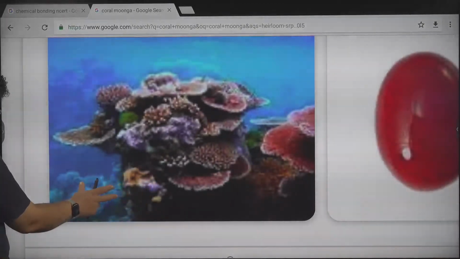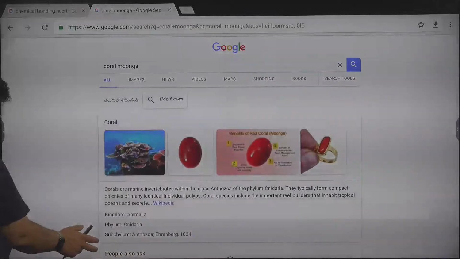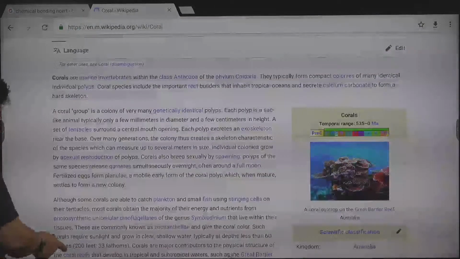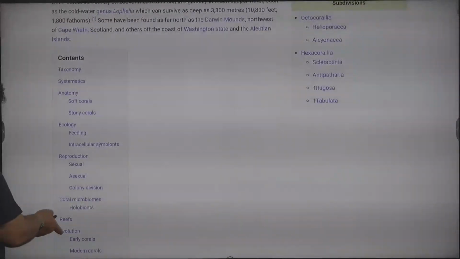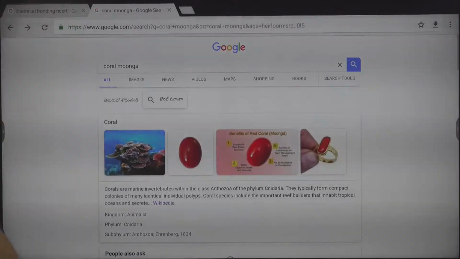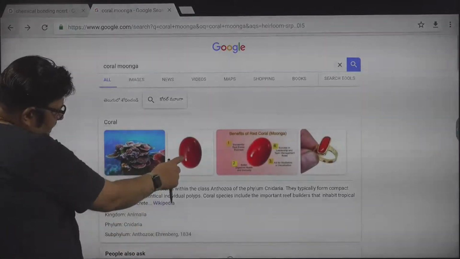Lots of red corals are here. They have taken it out and shined the skeleton.